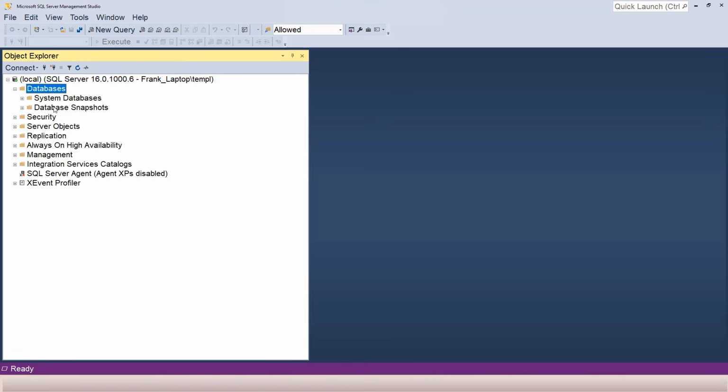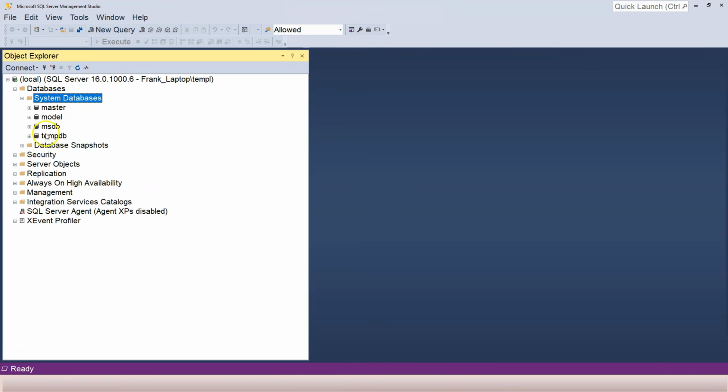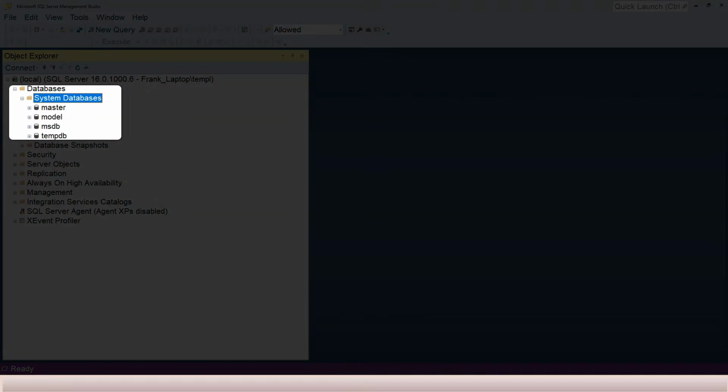SQL Server is a complicated system. It by itself has some system databases. So here, there's a folder, open it up. See, it already has databases. Showing this picture is to help you understand that one SQL Server, one DBMS, can manage multiple databases. Here you can see that it's managing 4 different system databases.